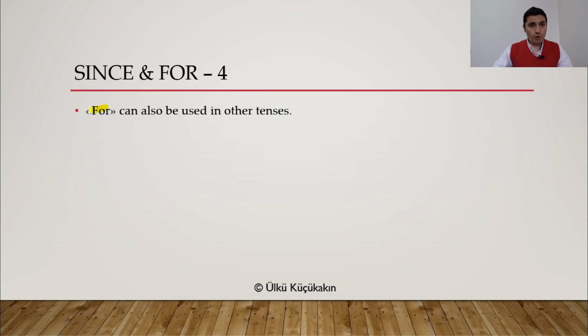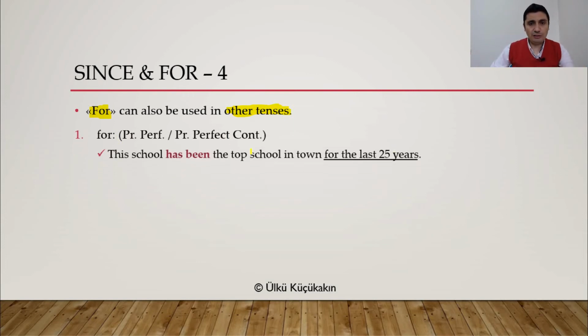For, especially for, can be used in many other tenses. So, for can be used in present perfect tense. Yes, that is true. But in other tenses also, we can use for without any problems at all. Now, yes, we have seen this. For can be used in present perfect and present perfect continuous. So, this school has been the top school in town for the last 25 years. This is present perfect tense plus for, okay? But check this out.